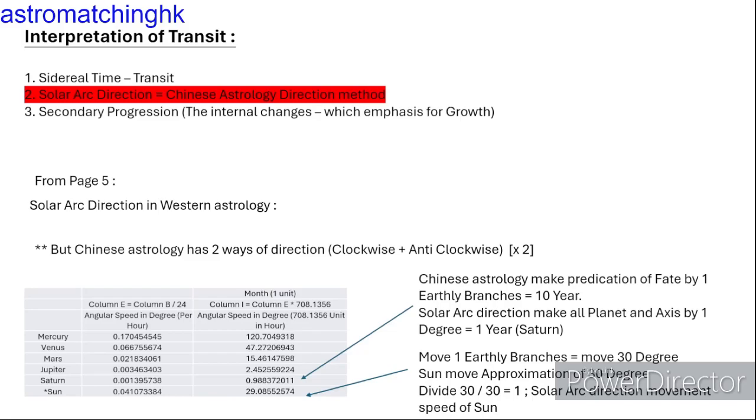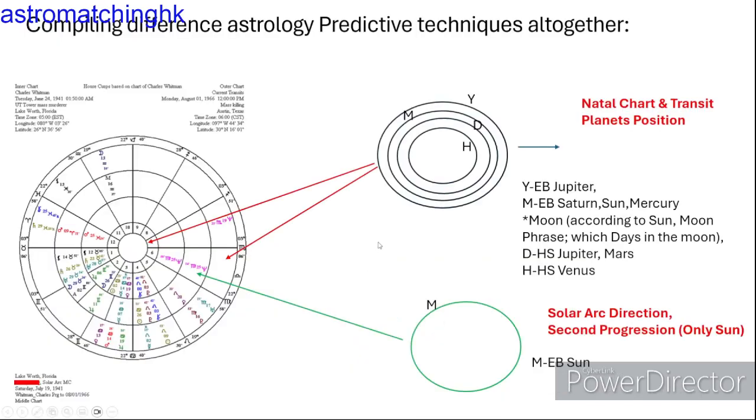We divide 30 by 30 and it becomes 1, which is the solar arc direction speed of Sun. However, one different thing is Chinese astrology makes both clockwise and anti-clockwise direction. So we multiply by 2, which becomes 2/3 of Western astrology predictive techniques.